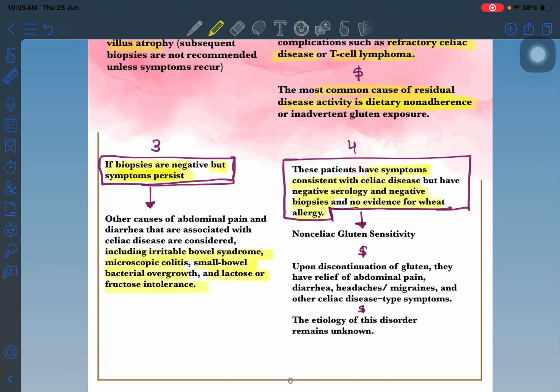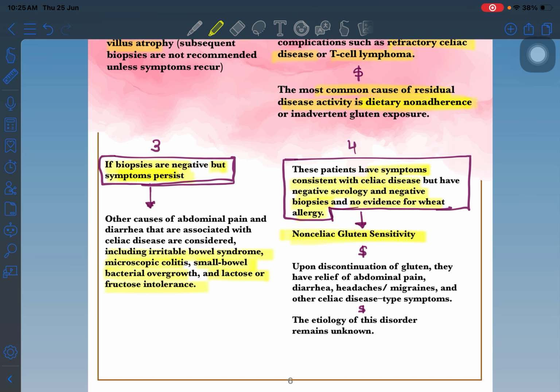Or symptoms are importantly consistent with celiac disease and respond to the gluten-free diet also. It means this is gluten sensitive enteropathy, but this is not celiac disease, because the serological marker and biopsy are not showing any feature of celiac disease. This is non-celiac gluten sensitivity. This is not celiac disease, but this is gluten sensitivity.